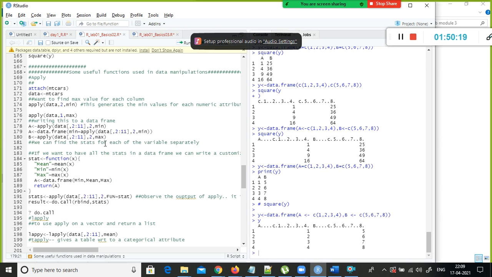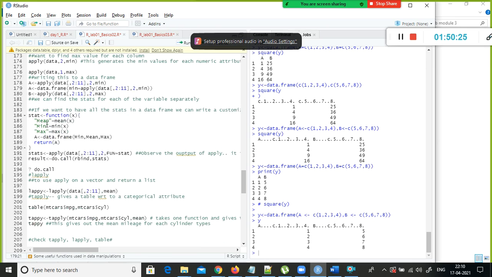So data.frame min is equal to apply 2, 1. You can start practicing this. Look here, I created a function. When I use the summary function, it gives me the 6 number summary.